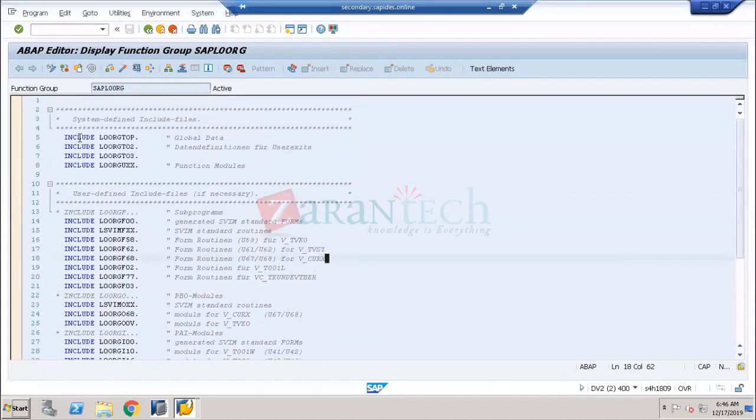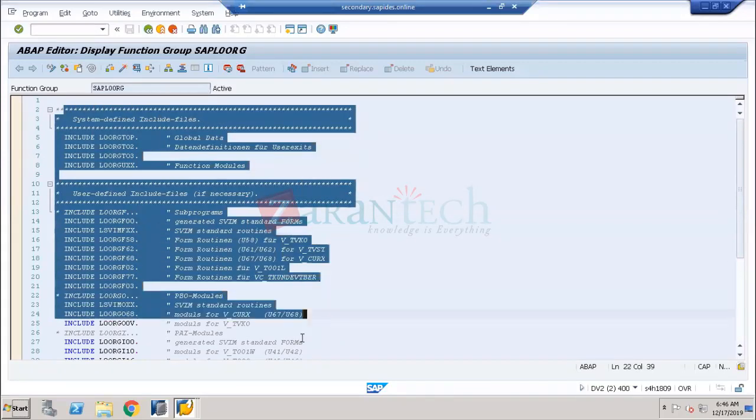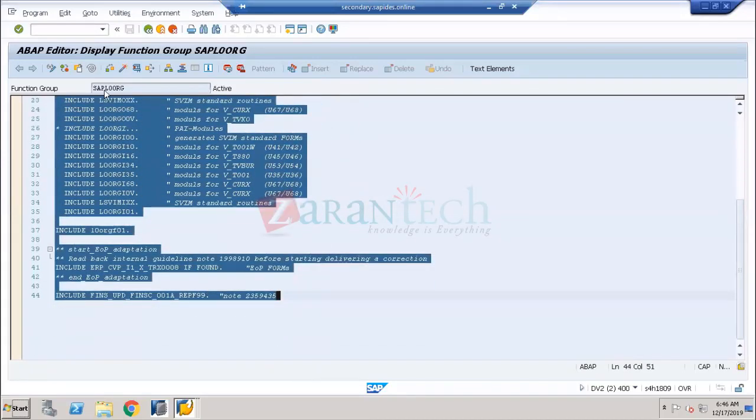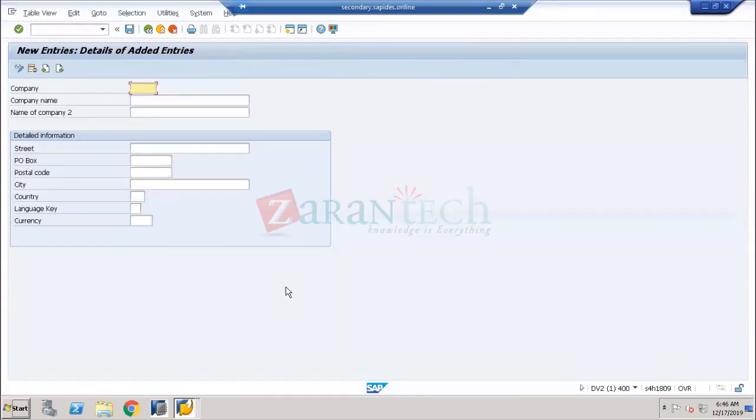So they have designed the program. This is the standard one, but I'm telling you about who has designed this. This program has been designed by your technical team. Once this program has got activated, the output of the program is going to look like this. This is very, very important now.